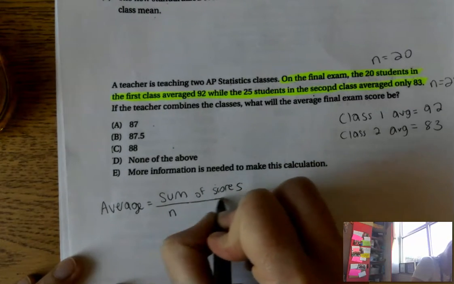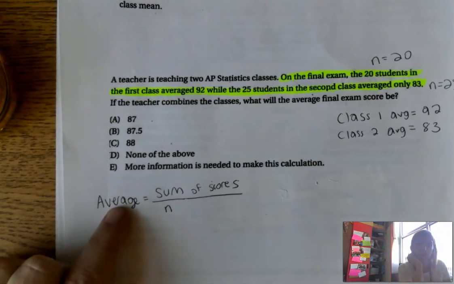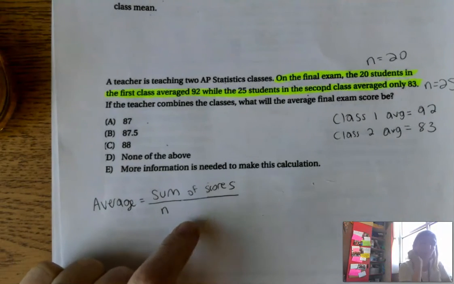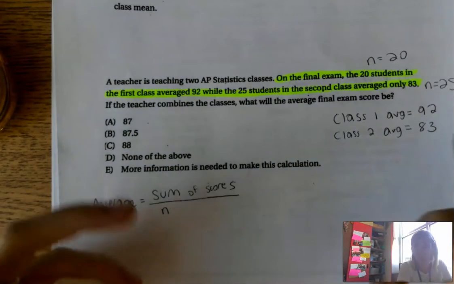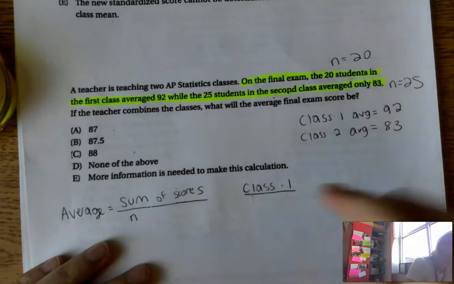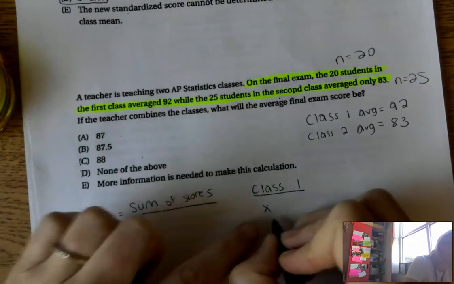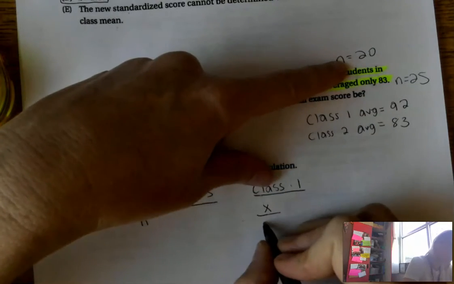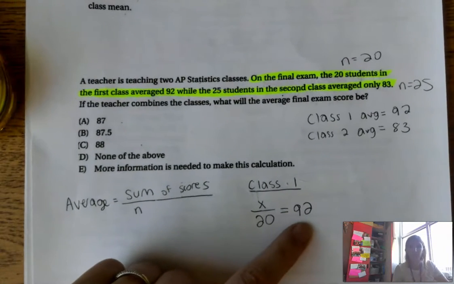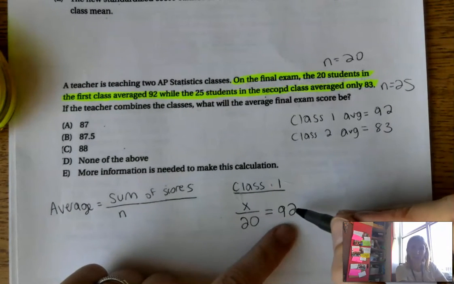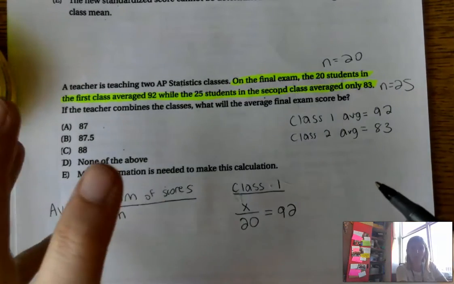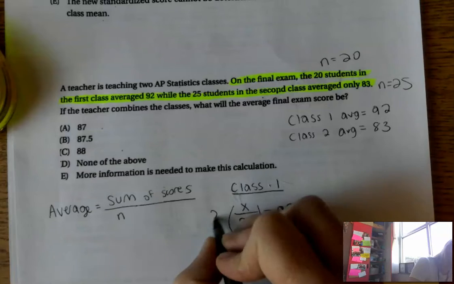So remember, here's how we calculate averages. An average test score is going to be the sum of all the test scores divided by the number of students in each class, right? So I need to back into the sum of the test scores and add those together. All right, so my class number 1, the way I back into it is I'm trying to find the sum of the scores over my class 1 total number of students, which is 20, and equals my average score of 92. So my class 1 average scored a 92, and I had 20 students in that class. So to find out the sum of all the total exam scores, I need to multiply both sides by 20.